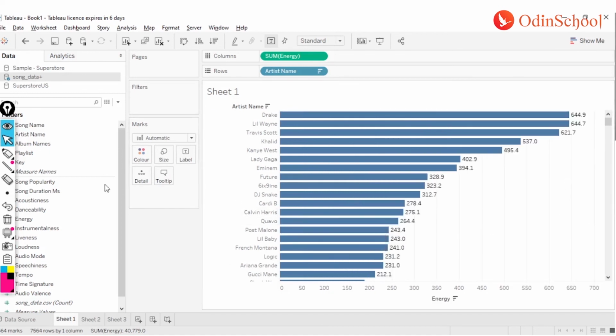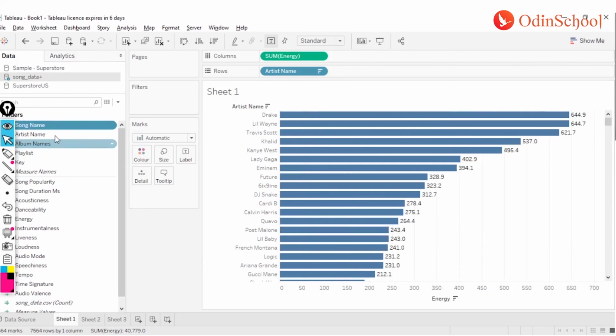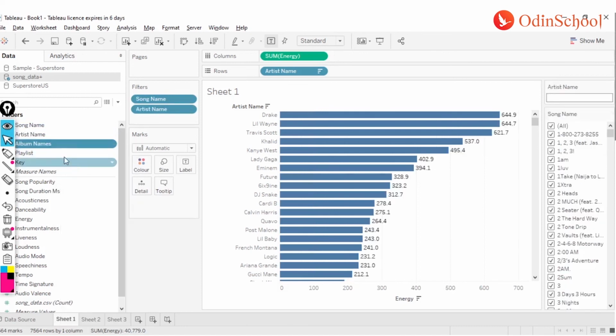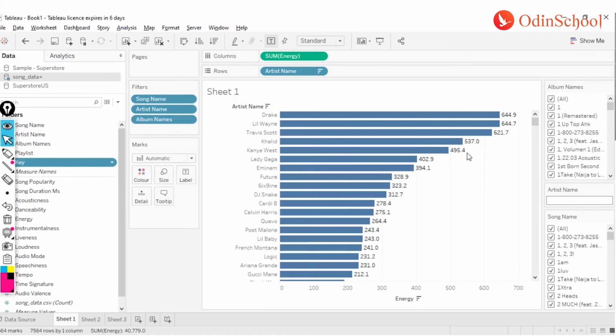Then I'm going to call each of the filters individually. Let's say show filter, secondly show filter, and the third one show filter, and one more I will add, the key filter over here. Show as a filter.